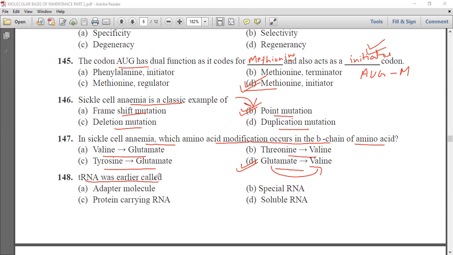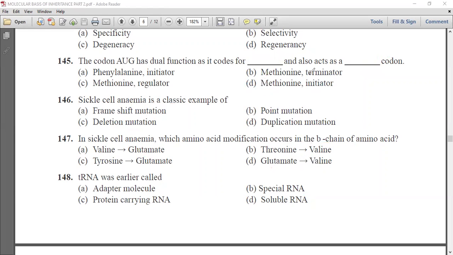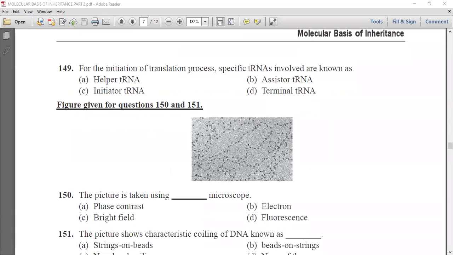Transfer RNA was earlier called adapter molecules, special RNA, protein carrying RNA or soluble RNA. So we know that transfer RNA works as adapter molecule, but it was called initially as soluble RNA. Now, next question is, for the initiation of translation process, the specific transfer RNA involved is known as helper transfer RNA, assister transfer RNA, initiator transfer RNA, or terminal transfer RNA.